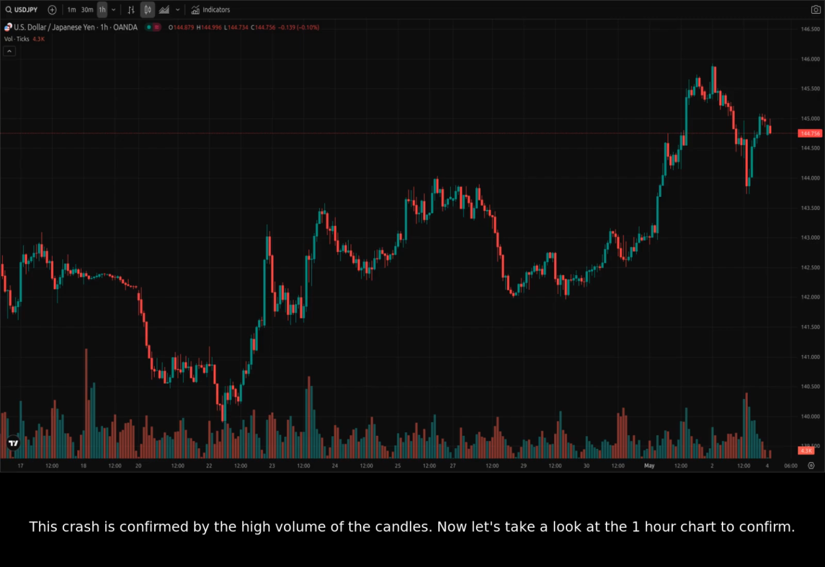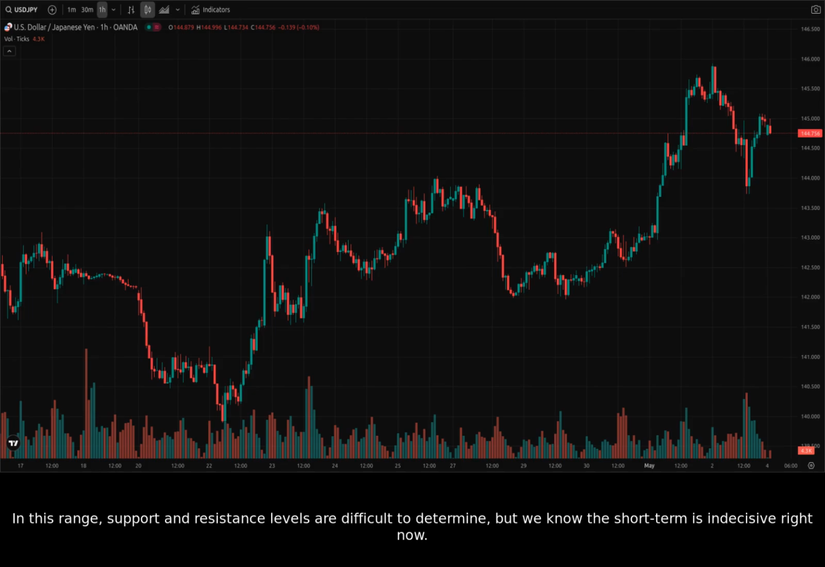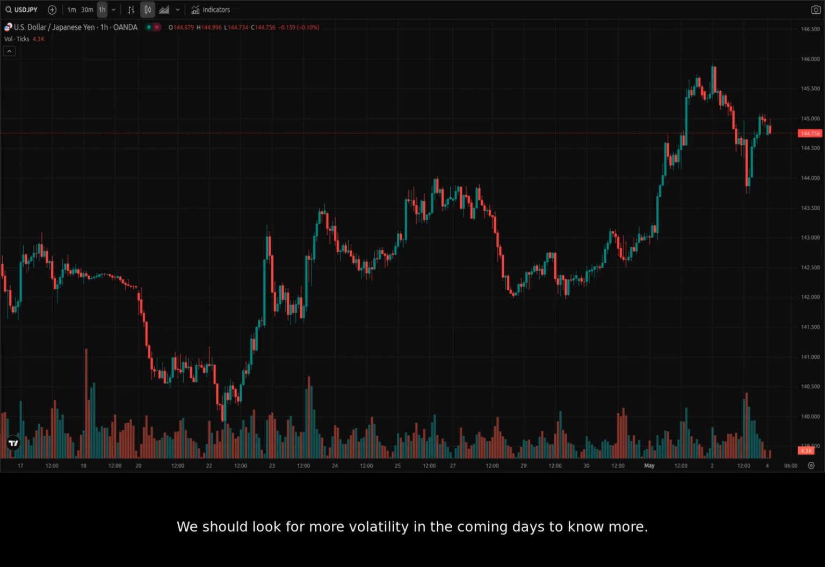Now let's take a look at the 1-hour chart to confirm. Looking at the 1-hour chart from April 14th to April 16th, there's strong indecision. The candlesticks are short, meaning there wasn't a huge shift in price throughout the day. In this range, support and resistance levels are difficult to determine, but we know the short term is indecisive right now. We should look for more volatility in the coming days to know more.